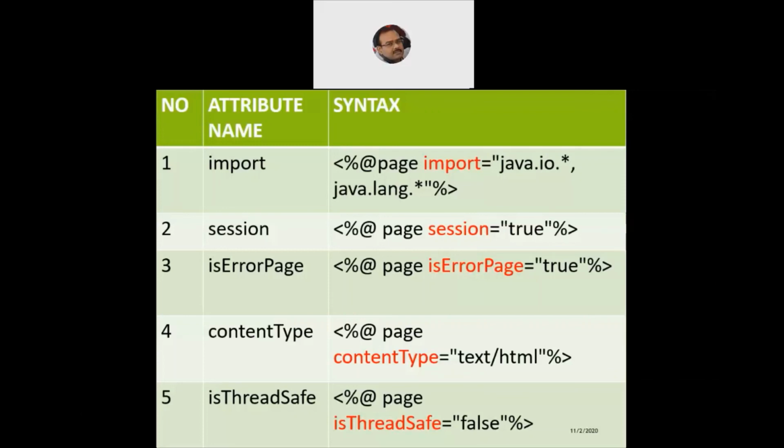If I would like to ensure the thread safe feature for my class, I will just say isThreadSafe is equal to true or false. It's a boolean value depending on your code: if you want to implement the Java code for threading, make sure it is true, else leave it as the default value, false.